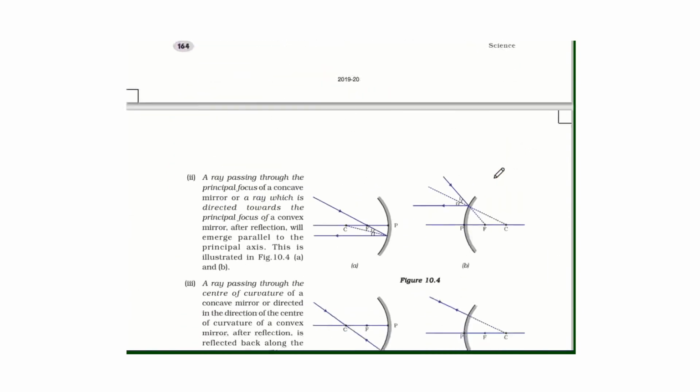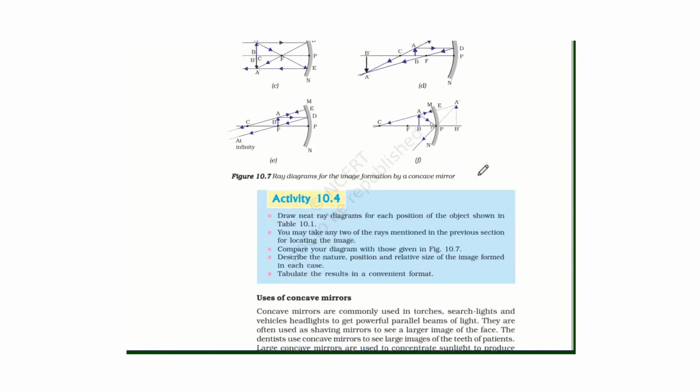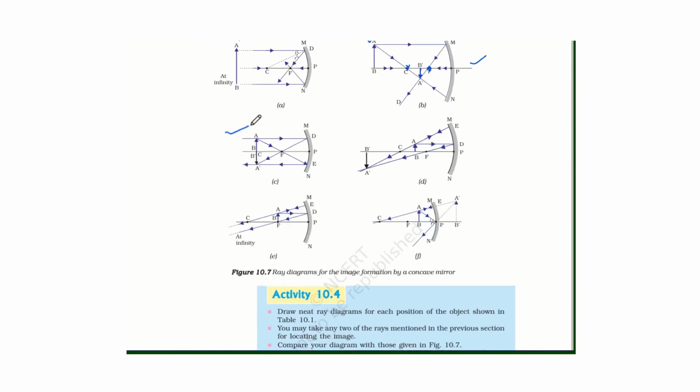The third case, when the object is at C, that is at the center of curvature. The ray which is parallel will pass through the focus. A ray which passes through the focus will become parallel.